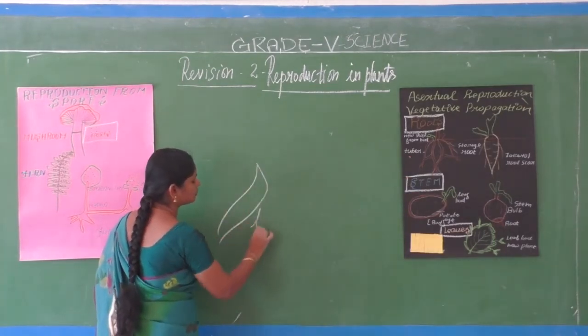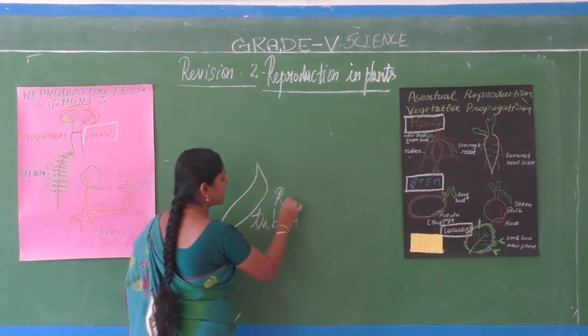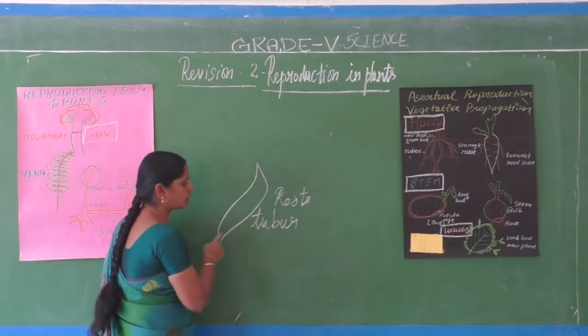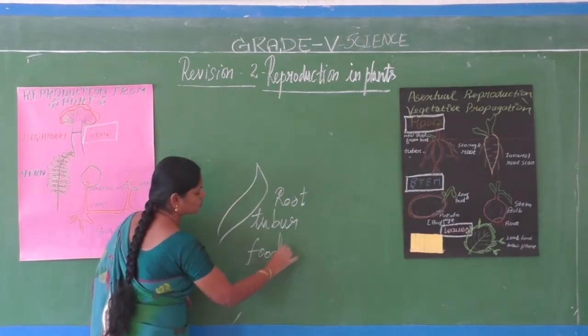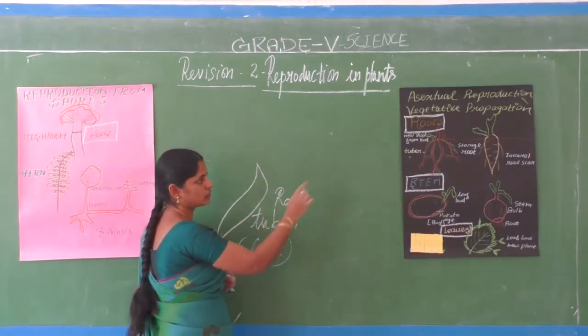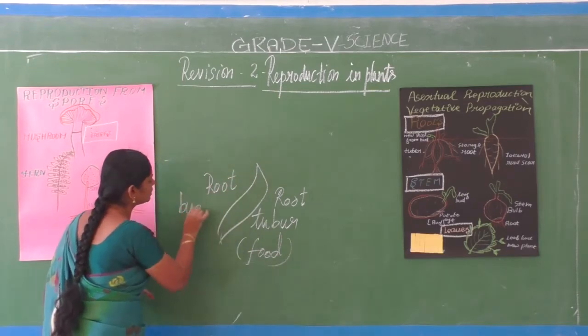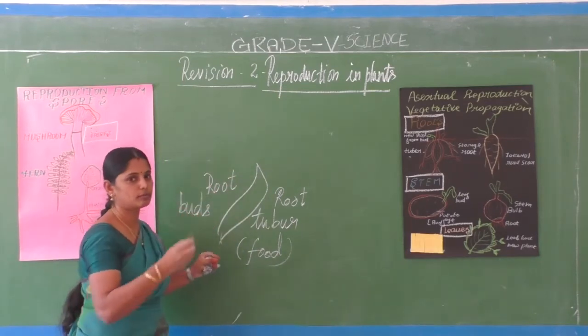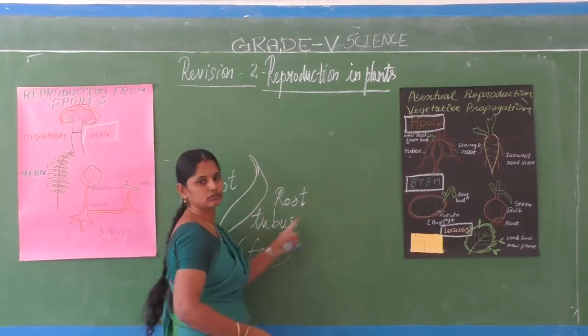That sweet potato we call a root tuber. That root tuber has reserve food in it. With that food's help, root buds will come, and through the root buds the plant grows.